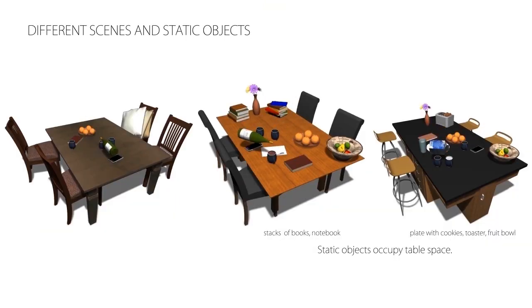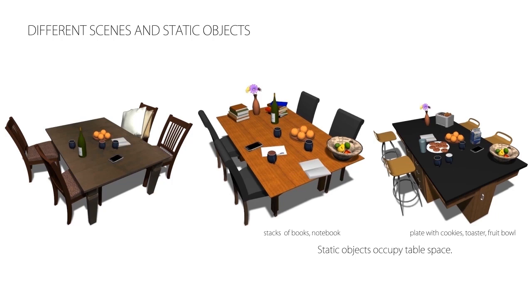Moreover, we can transfer the learned interaction sequences to new scenes, while also respecting their individual constraints. The scene on the left only shows objects and their interactions. The two scenes on the right also contain static objects that constrain the motion paths of the interacting objects. All scenes use the same action plot.